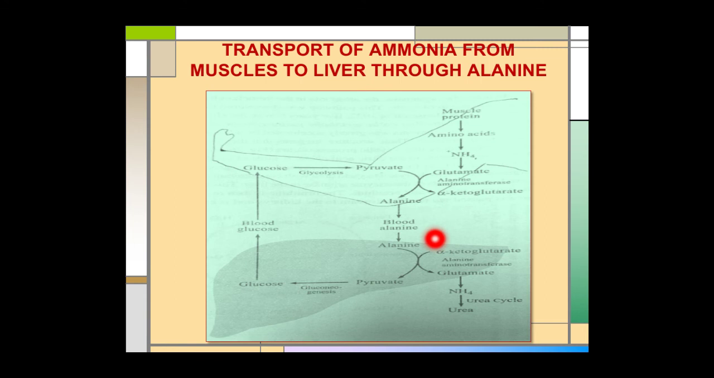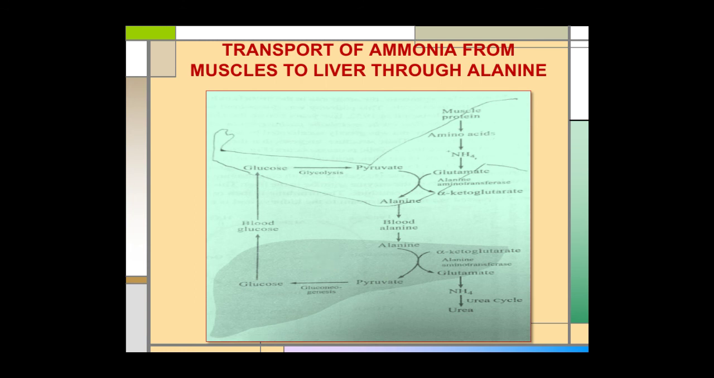This reaction is catalyzed by alanine aminotransferase. Glutamate inside the liver mitochondria, by losing its amino group, is converted to alpha ketoglutarate. The pyruvate, which is produced from alanine, is converted to glucose through gluconeogenesis, and then this glucose is transported back to muscles by the blood. Thus, the energetic burden of gluconeogenesis is imposed on the liver rather than on the muscles.